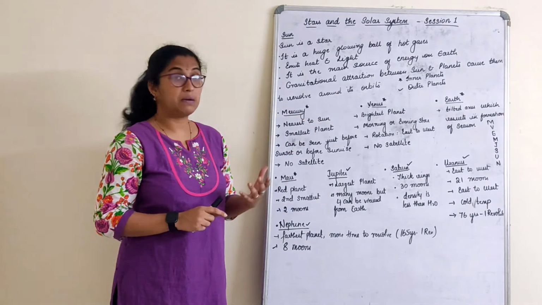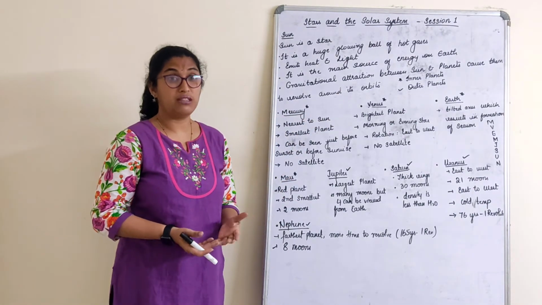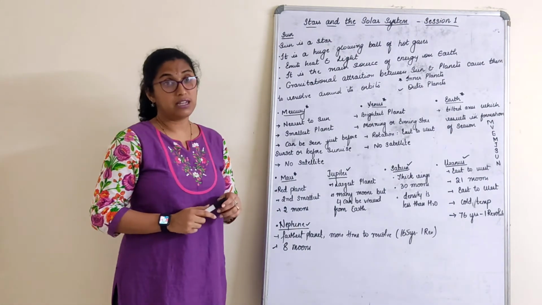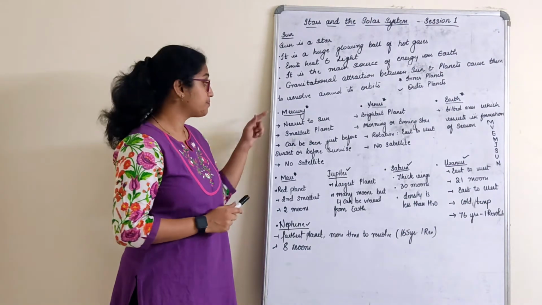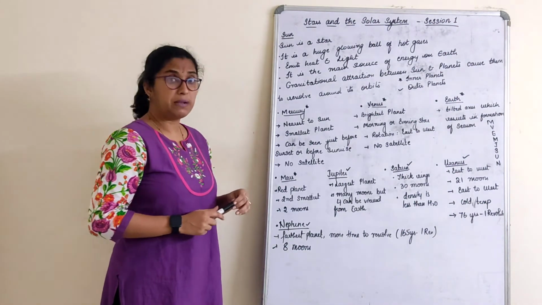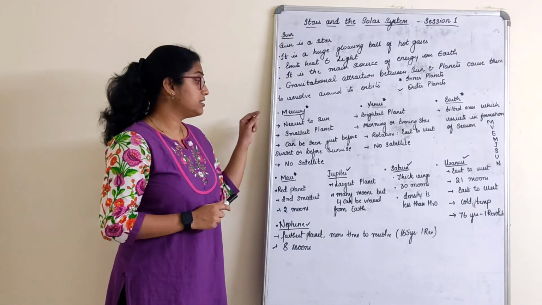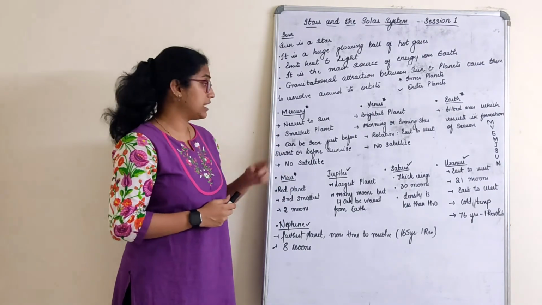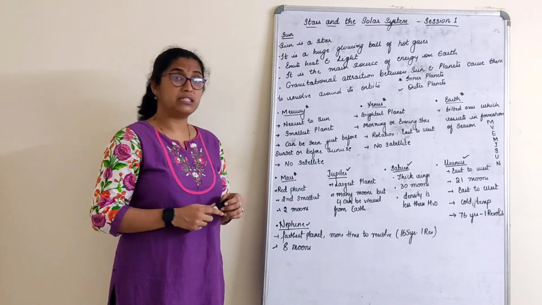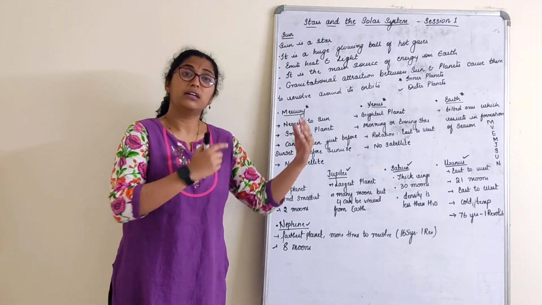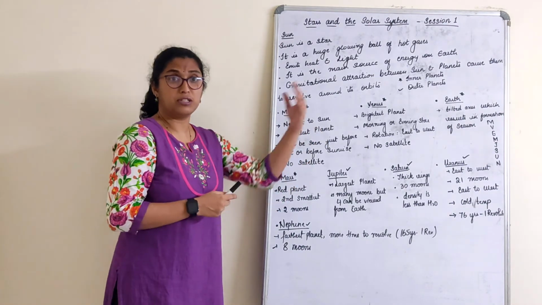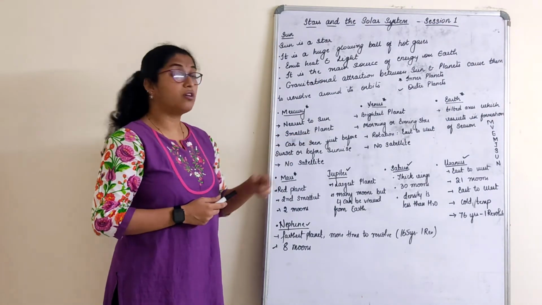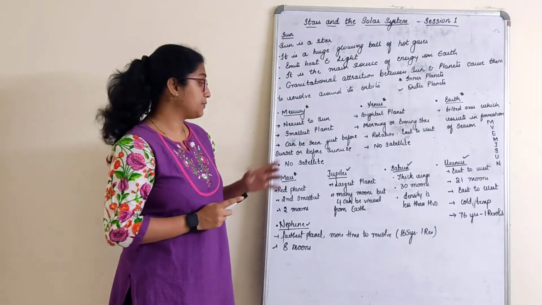But rather we are completing the whole chapter in one session. That means we are just touching the brief part about the stars and the solar system here. Mercury, the first planet. Since it is the very first planet, it is very near to the sun. It is the nearest planet to the sun. Since it is so near, it has to be a very hot planet also, and of course it is also the smallest planet.